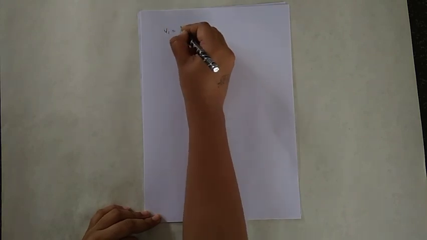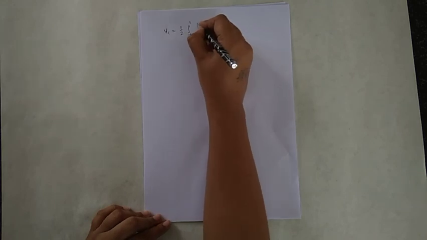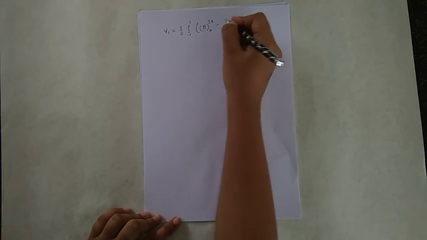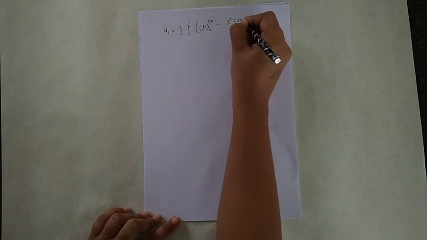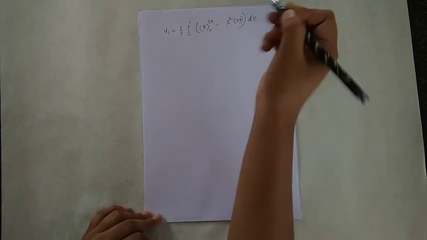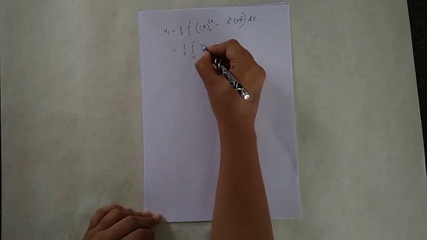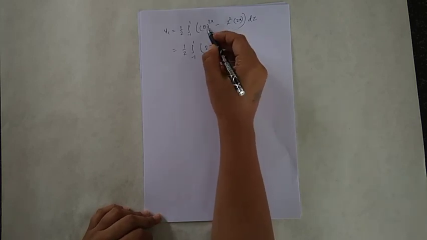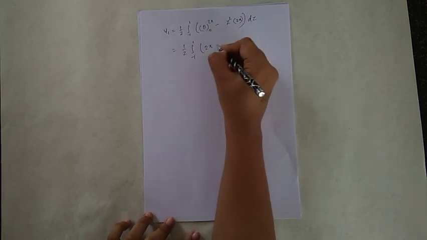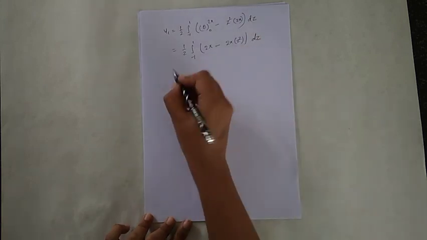So V1 is equal to 1 by 2, integral from minus 1 to 1. Here theta with limit 0 to 2 pi gives 2 pi, minus z square into 2 pi, and the other term becomes 0, into dz. So it is equal to 1 by 2 integration with limit minus 1 to 1, 2 pi minus 2 pi z square dz.